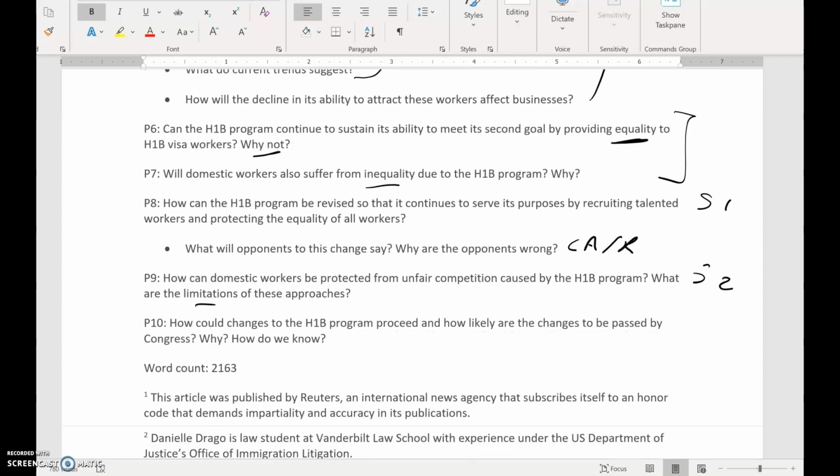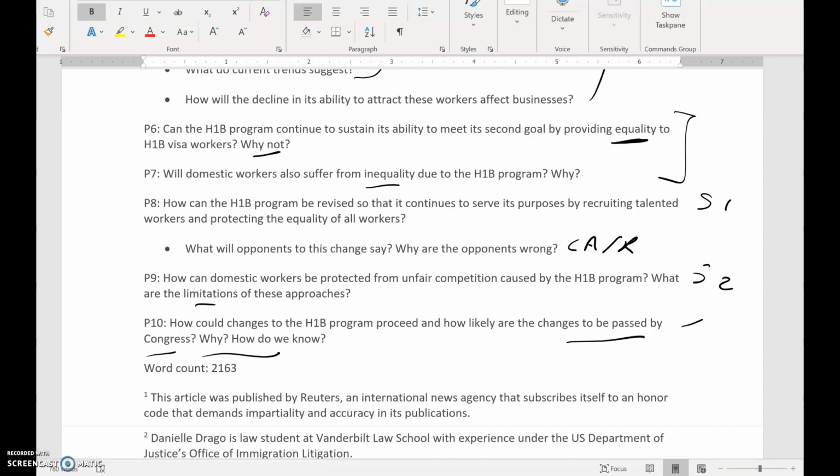And then finally down here at the bottom, how could changes to the H-1B program proceed, and how likely are the changes to be passed by Congress? So just like the other one, the political feasibility of this, or the actual ability to carry through the solution, we know this matters because anybody can say, well, I think we should grow money on trees. But yeah, that's a solution in somebody's fantasy land. How about the real American political landscape? So why and how do we know? That's addressed right before the conclusion of this paper.